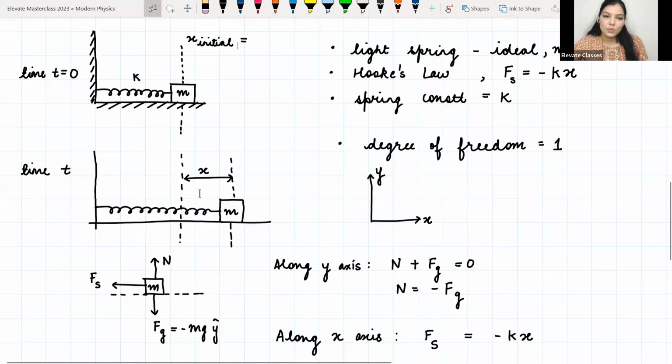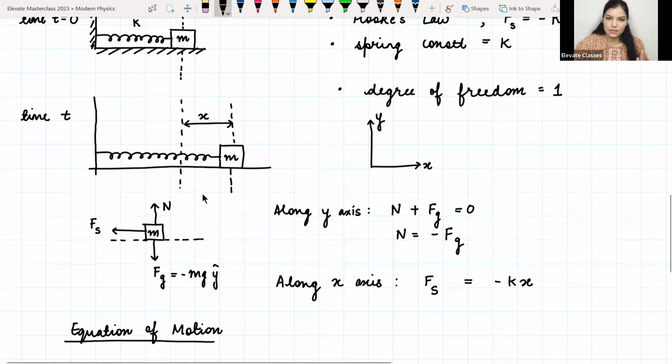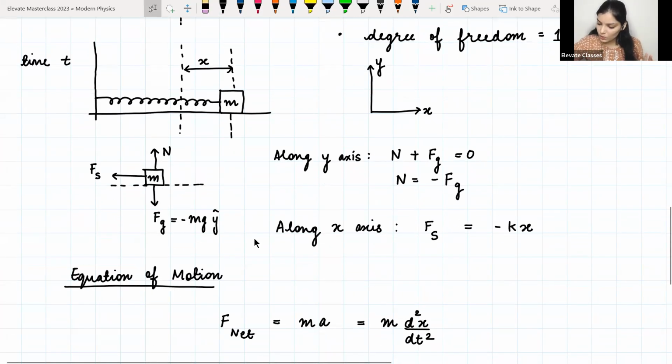So here in this particular case, because I have stretched the spring, this x is positive, and it's along this positive x direction. So now I know that my restoring force is going to act in a direction opposite to the direction of the displacement.